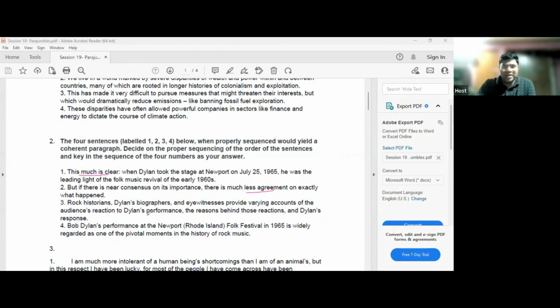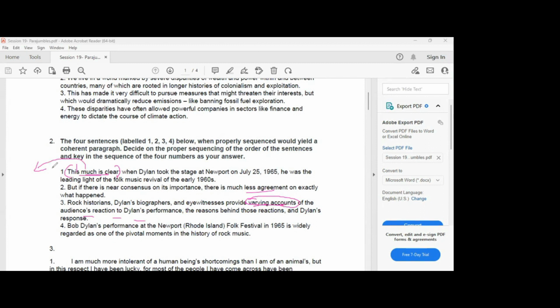They provide varying accounts. So what is happening with varying accounts? No clarity. Varying accounts means no clarity. But there is one clarity: when Dylan took the stage, he was the leading light of folk music. So there is much clarity about one thing, and about other things there is not much clarity. So you have to see that "this is much clear" means what came before it? Something which is not clear.